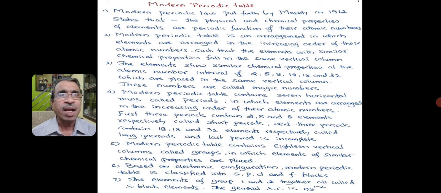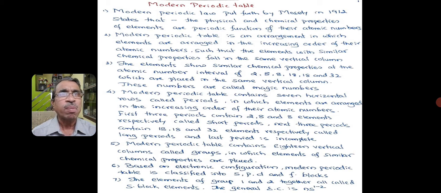Atomic number is the number of electrons or protons present in the atom. Since chemical properties depend on the number of electrons, which are responsible for chemical reactions, therefore, in 1912,